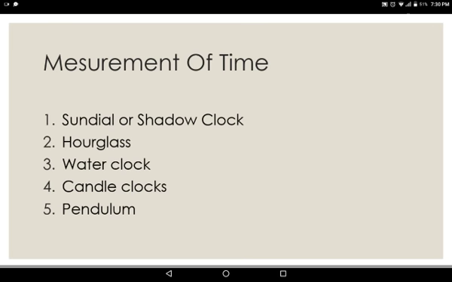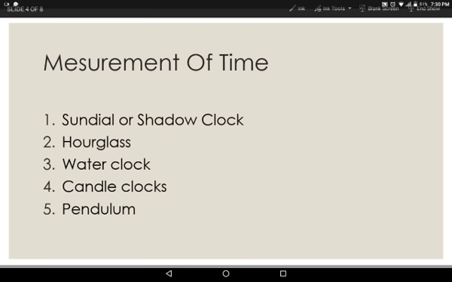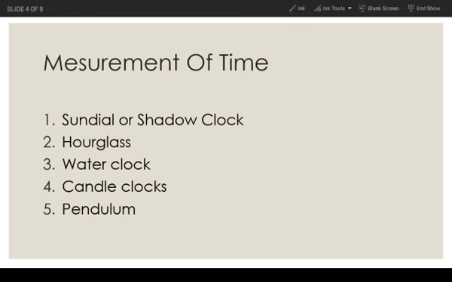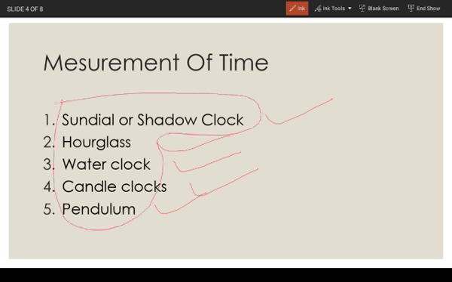So measurement of time. For measurement of time, there are various ways which time was measured in olden times. Like sundial or shadow clock was used, hourglass was used, water clock was used, candle clocks, then pendulum. These are the clocks that were used in olden times to measure the time.